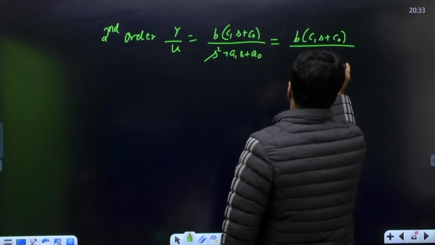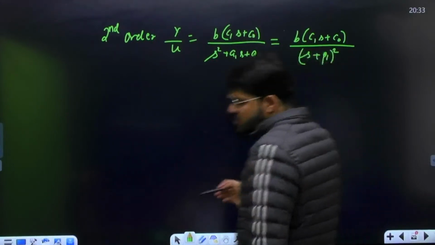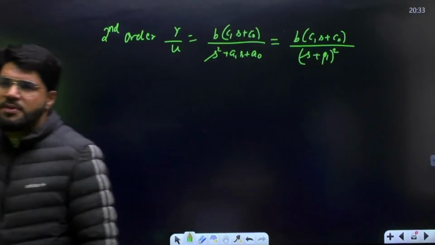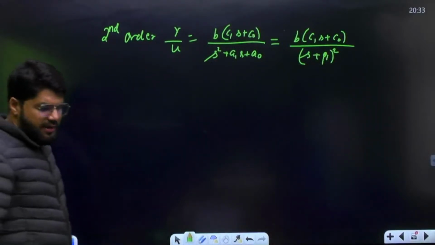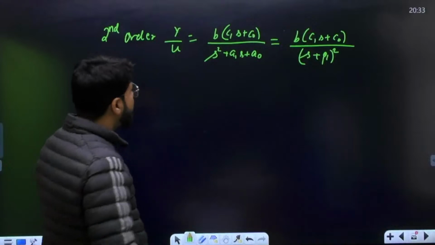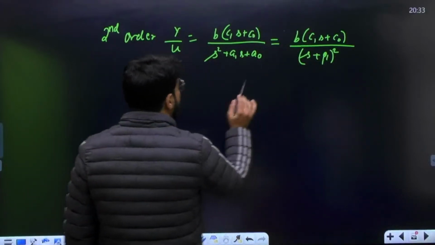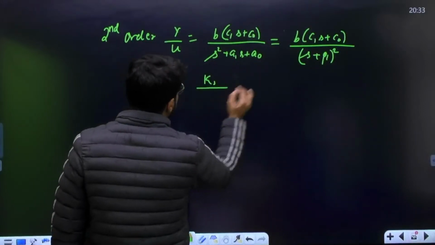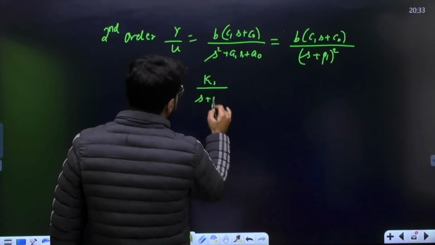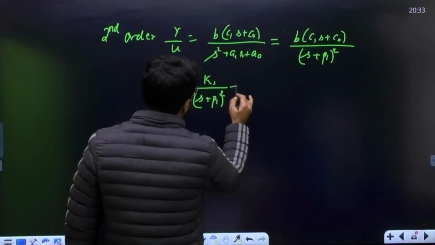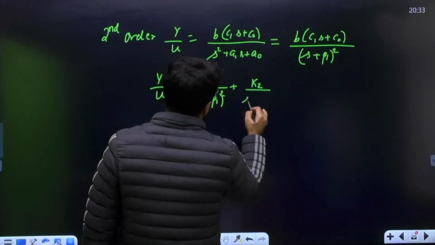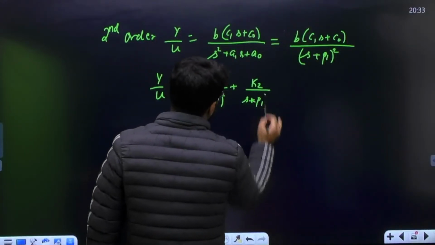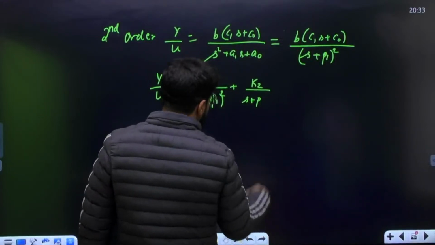Suppose (s plus P1), quadratic, so 2 poles, but both are repeated only. You write it as (s plus P1) whole square, correct? Now, we will split into partial fractions, and suppose after splitting we get the form K1 upon (s plus P1) whole square plus some constant K2 upon (s plus P1). Suppose this is what I get.